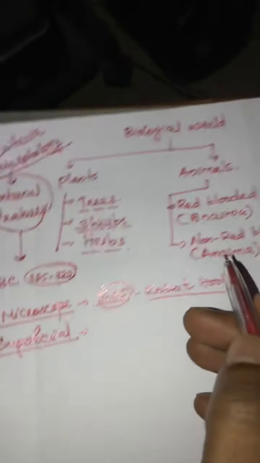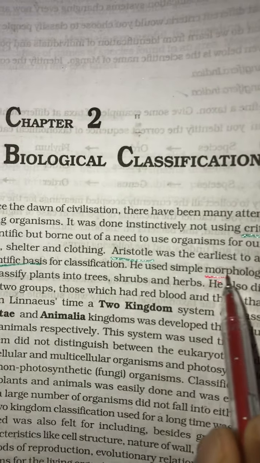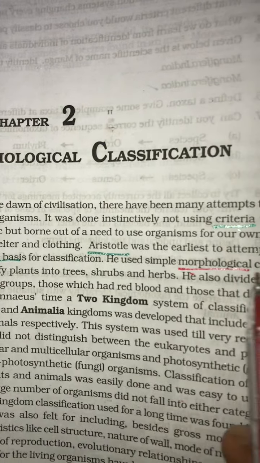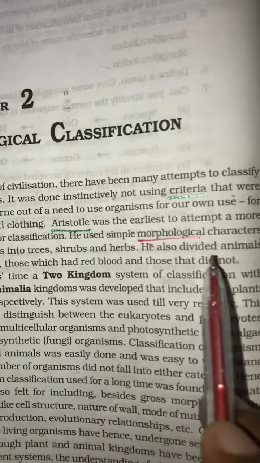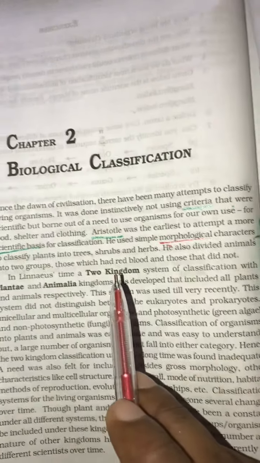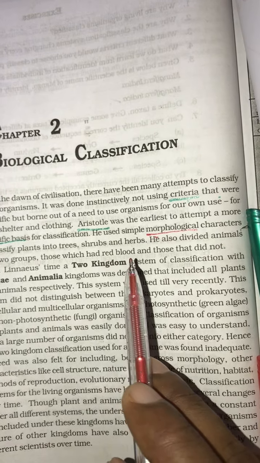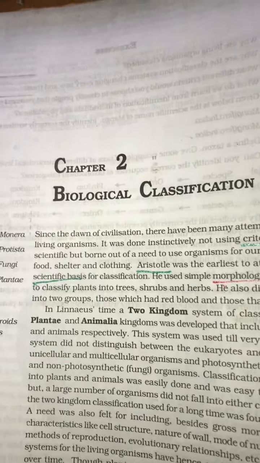That is about this first paragraph. Here he considered morphology for his classification. He classified plants into trees, shrubs and herbs. He also divided animals into two groups: red-blooded and non-red-blooded.